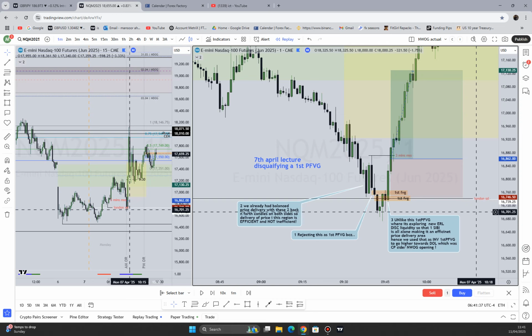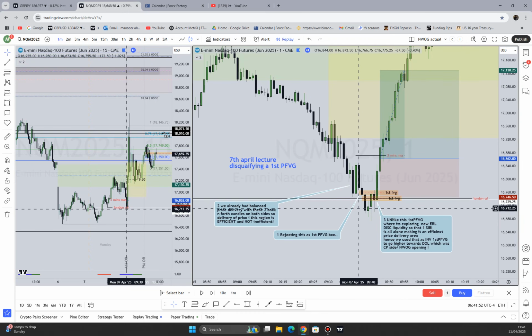So a first presentation fair value gap is a fair value gap. What is a fair value gap? We know it is an inefficiency, a region in price where the price delivery is inefficient in its delivery from one point in price to the next, okay? We classically know this as a BISI or a SIBI.